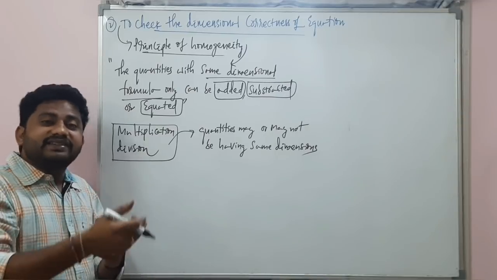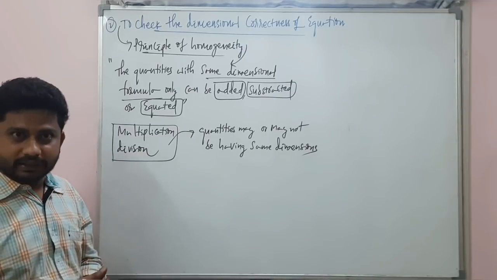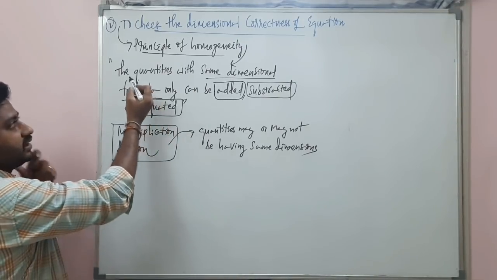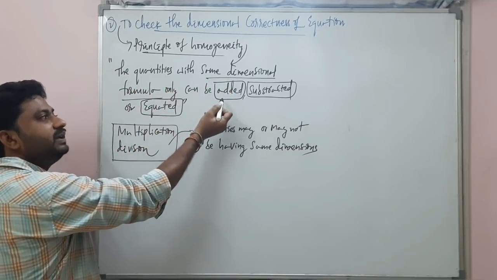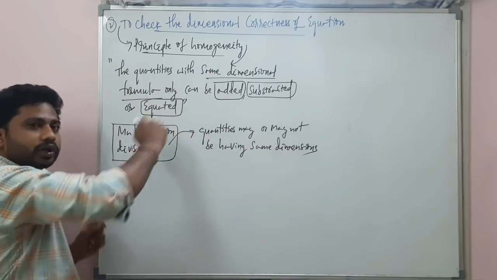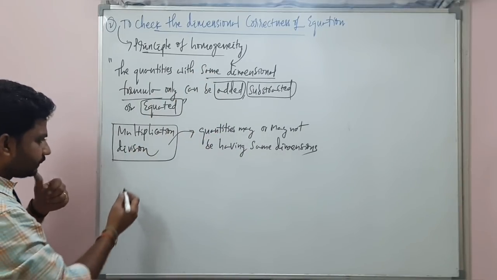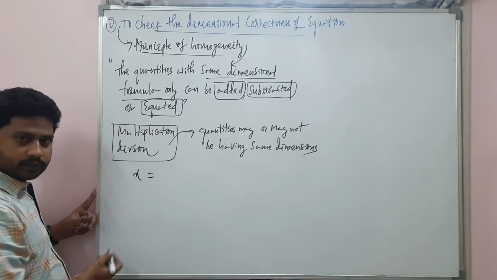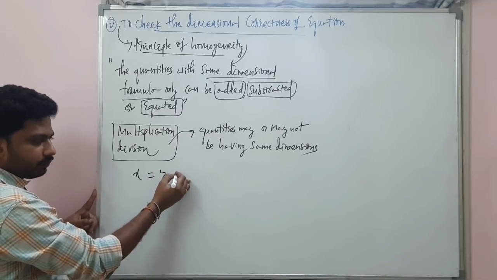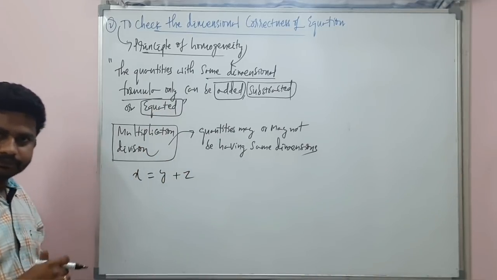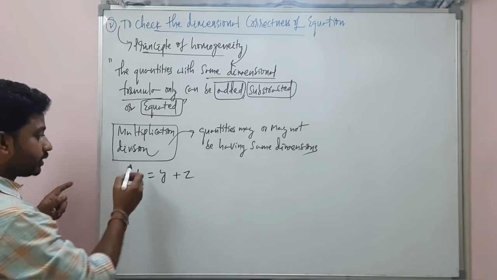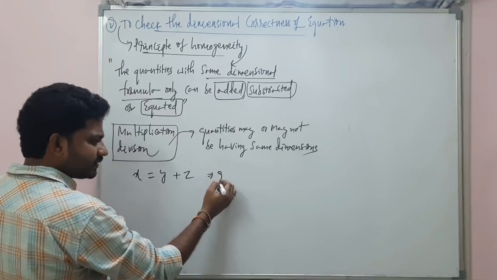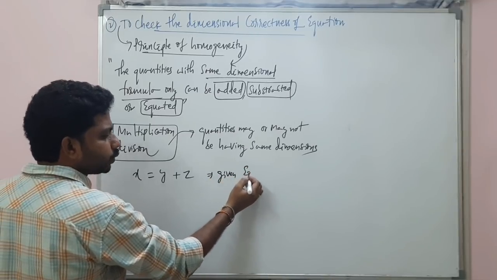With an example, you'll understand it far better. Let's see. The quantities with the same dimensional formula only can be added, subtracted or equated. For example, look at here. X is equal to y plus z. This is an equation. What is that? This is a given equation.